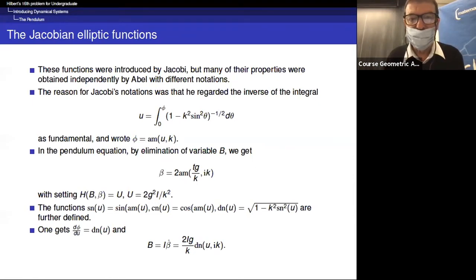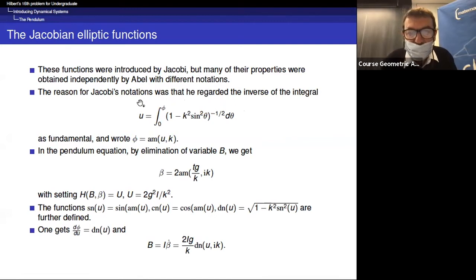Okay, now let us talk a little bit about Jacobian elliptic functions. These functions were introduced by Jacobi, but many of their properties were obtained independently by Abel with different notations.